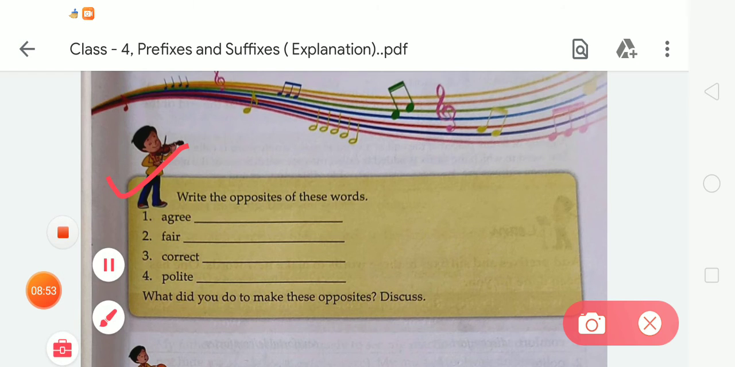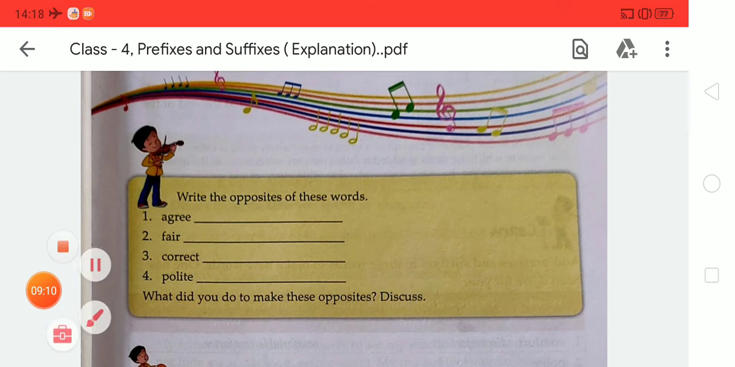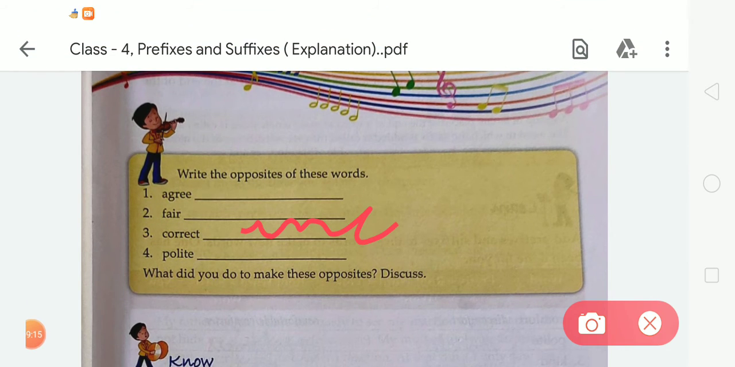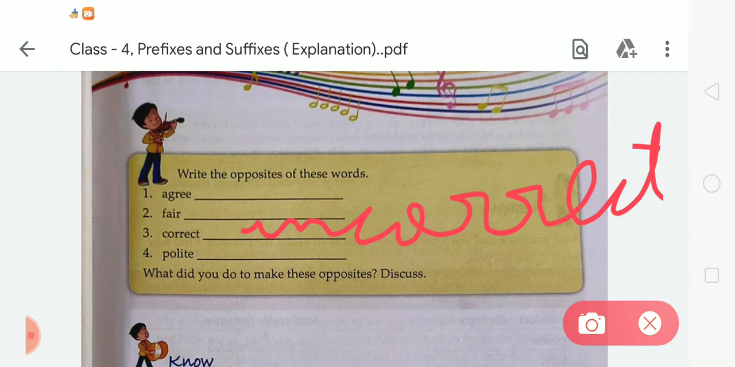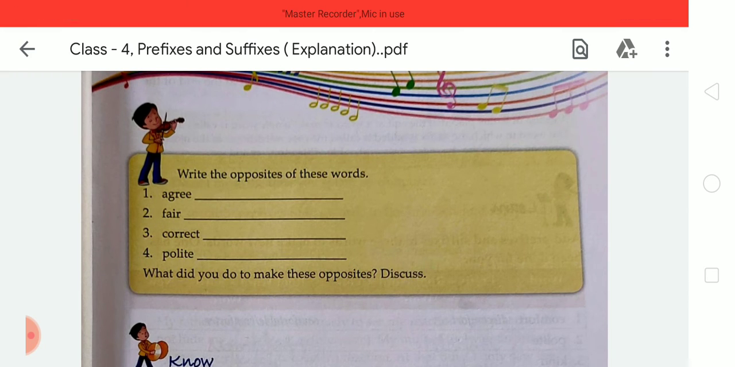First is agree, so we write here disagree. We have to add dis, so it will be disagree. Second is fair, so we write here unfair. We have to add un. After that, correct, so we write here incorrect. We have to add in. Fourth is polite, so we write impolite. We have to add im. Impolite. Okay student, so like this we have to make the given words into their opposite form.